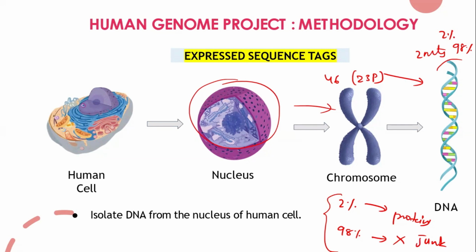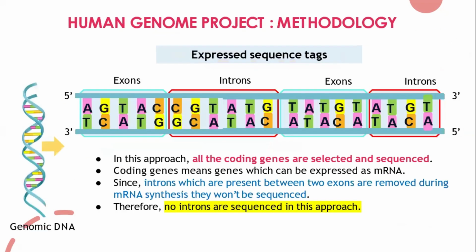First we need to isolate the human DNA from any particular cell. Once we isolate it, we know that this DNA contains both the coding part and non-coding part. The coding part we call exons, the non-coding part we call introns. Yes or no? So we need to sequence all this coding part and non-coding part. Coding genes are those that will be expressed as mRNA.